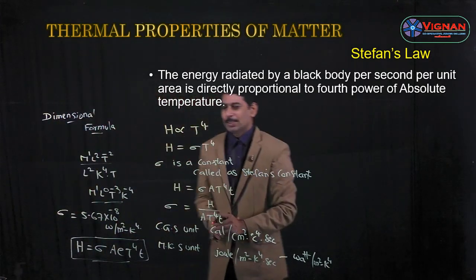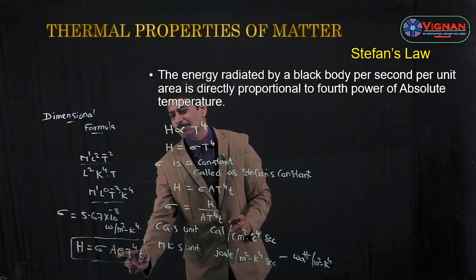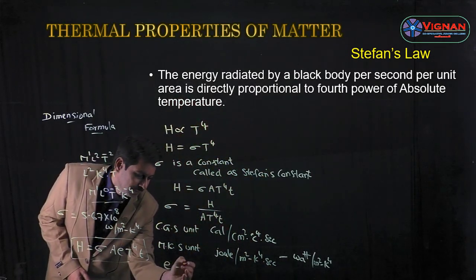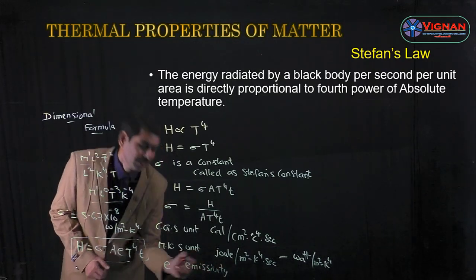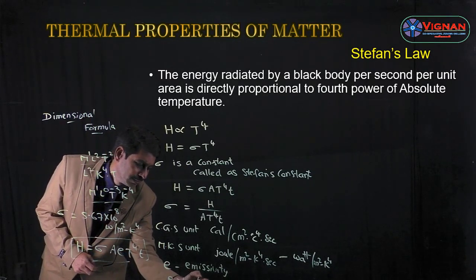So for other bodies, H = sigma A E T^4 t, where E is the emissivity. E is nothing but emissivity, and for a black body the value of emissivity is 1.